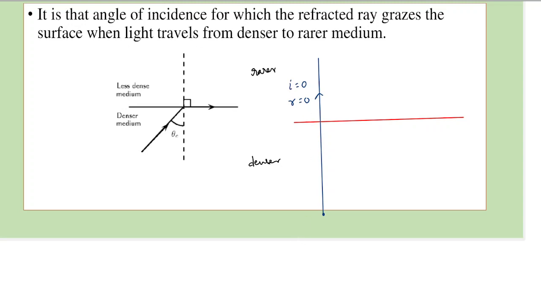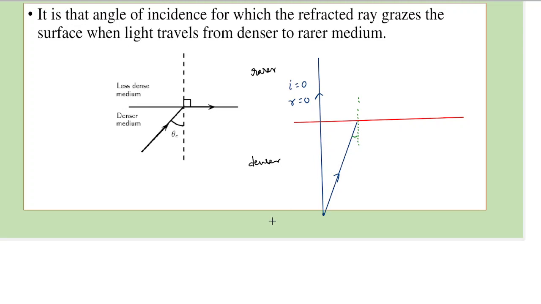Again, this is obtained from Snell's law. We will take one more light ray which falls at an angle to the surface like this. If we draw a normal at this point, in this case, the angle of incidence I has increased.